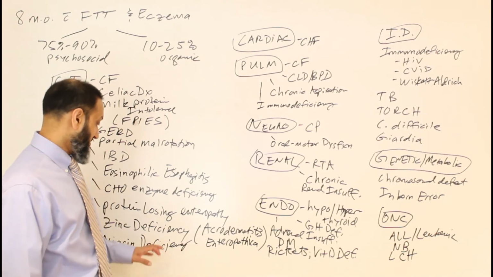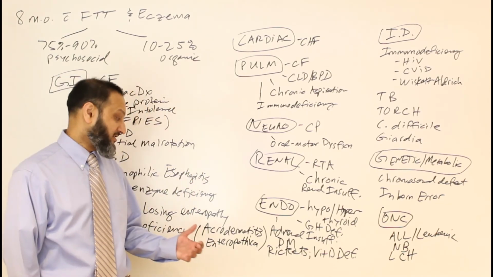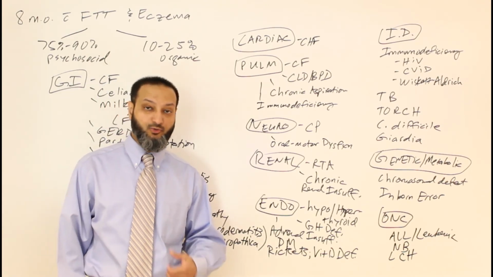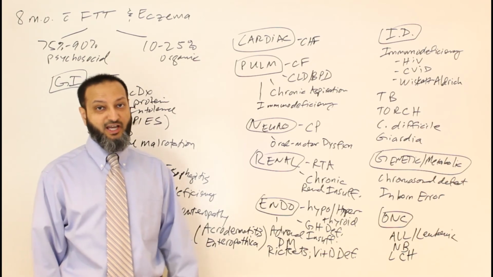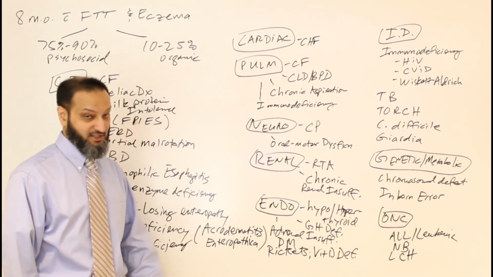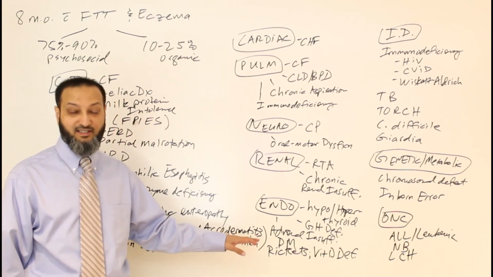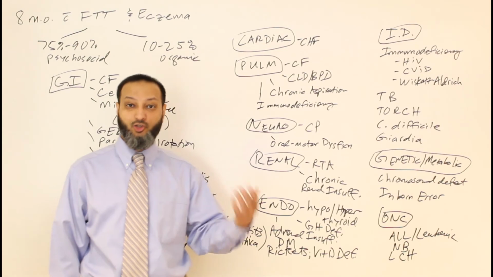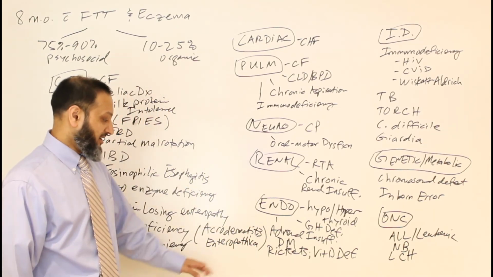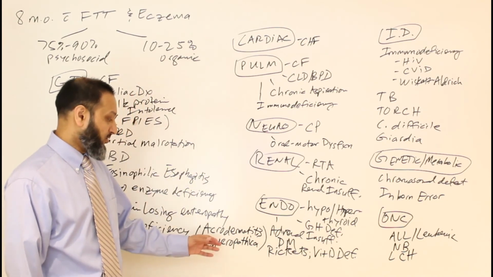But you can have a primary zinc deficiency, and that would be acrodermatitis enteropathica, where basically you cannot absorb zinc through your GI tract. And because of that, you get a zinc deficiency, and that zinc deficiency then gives you acrodermatitis, so eczema or dermatitis and skin inflammation of the acral area, so your hands and your feet and your extremities, which he had. The enteropathica is more the diarrhea and a failure to thrive.